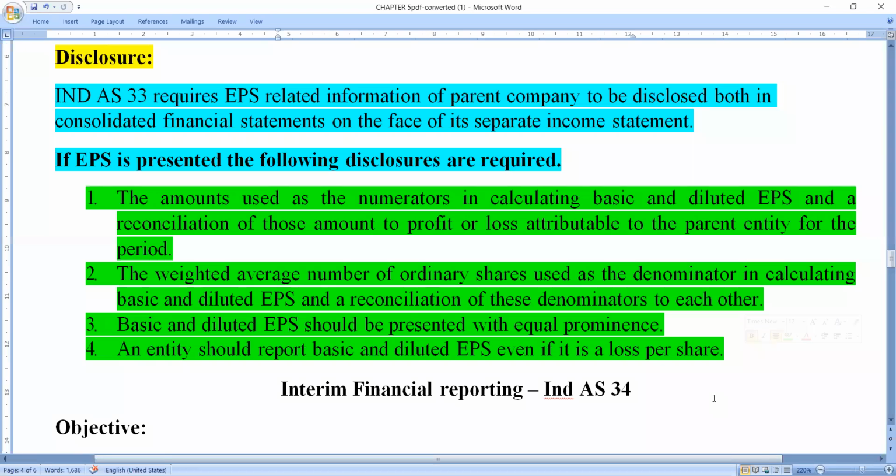Why? Because the parent company is held responsible to give the earnings per share, or to distribute the profits to the shareholders. I am once again telling you, only the parent company is held responsible.